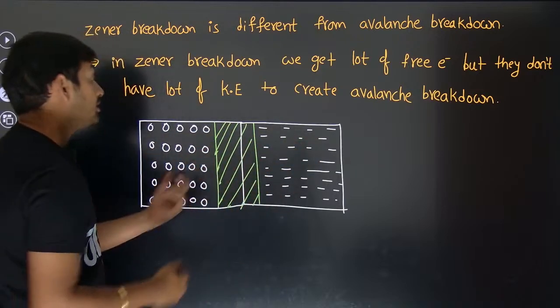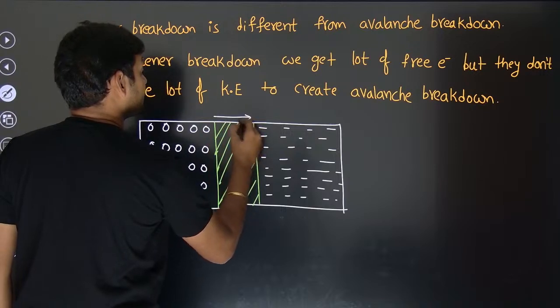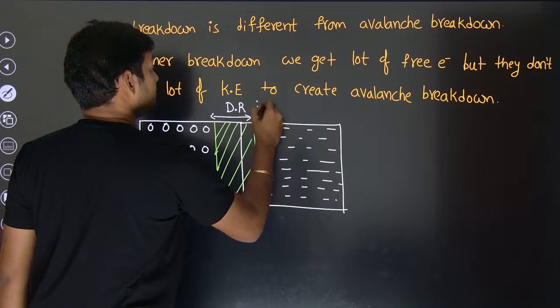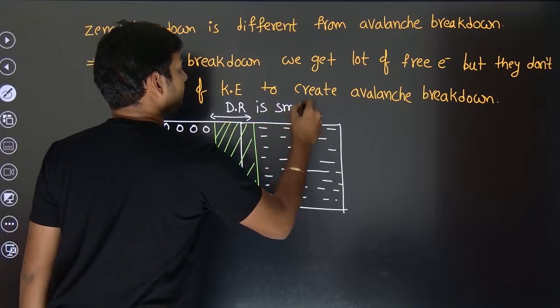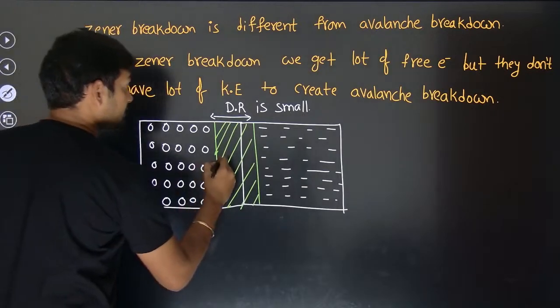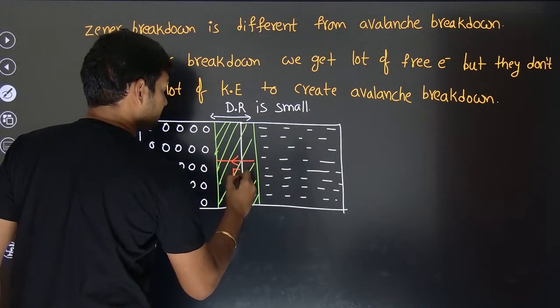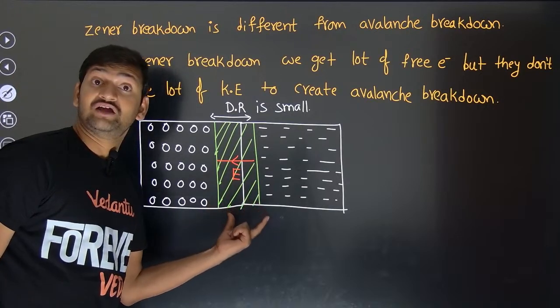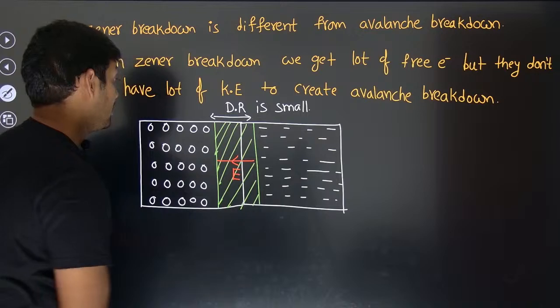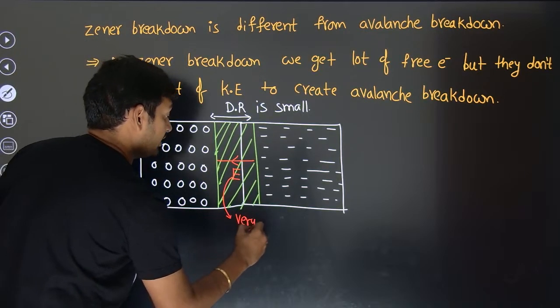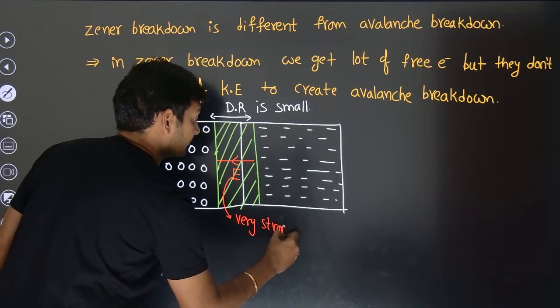As a result, the depletion region is small, and whatever the electric field will be inside this depletion region, as this is going to be very small, this is going to be very strong.